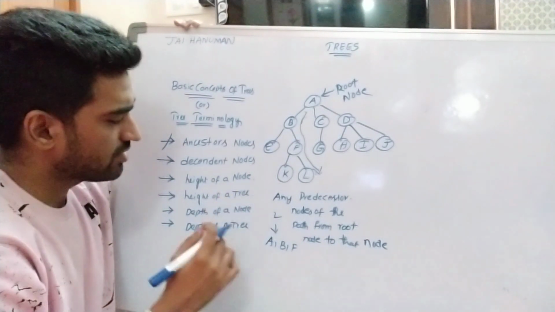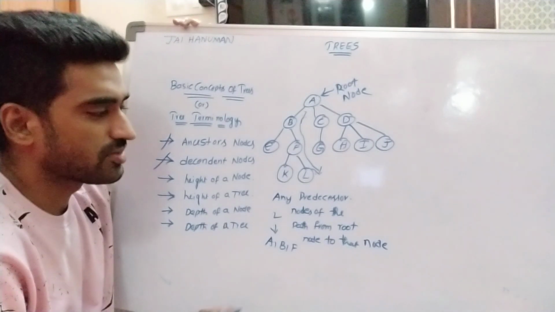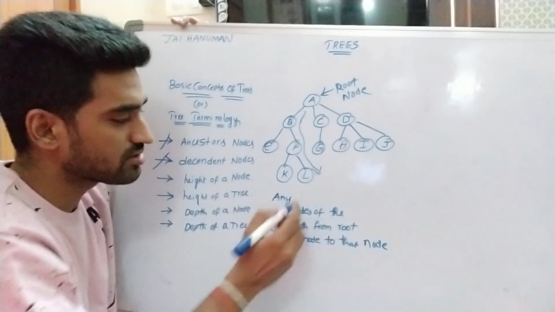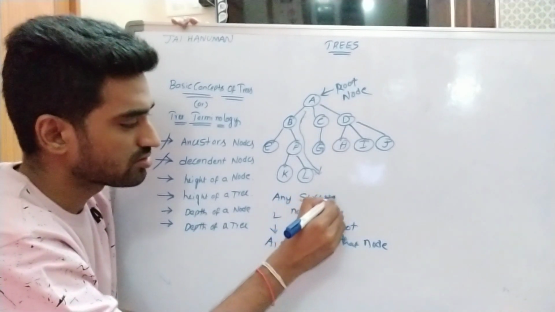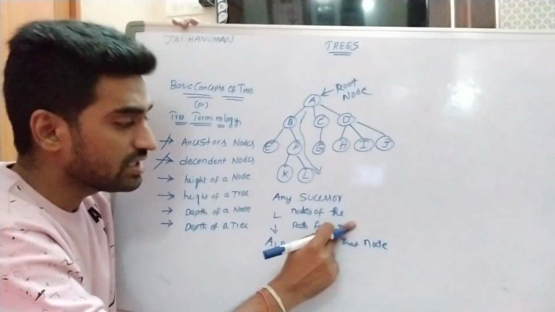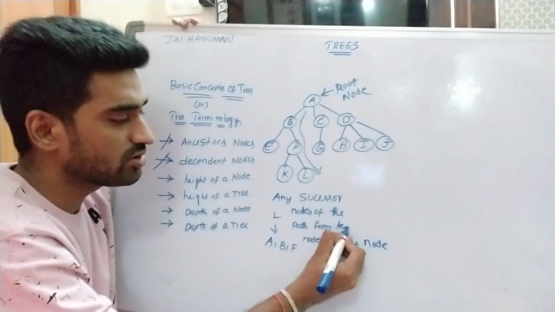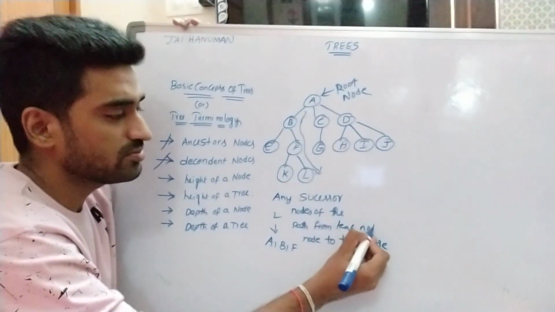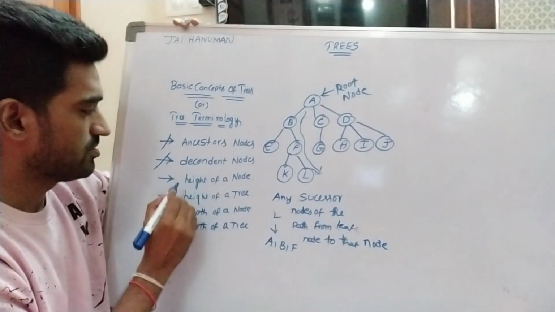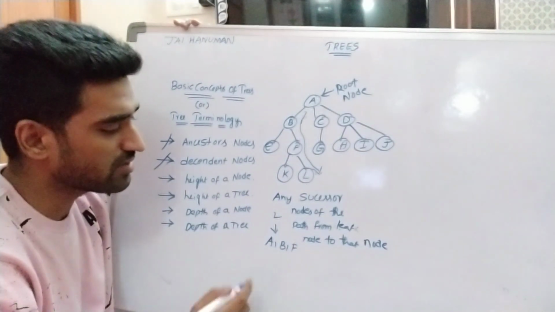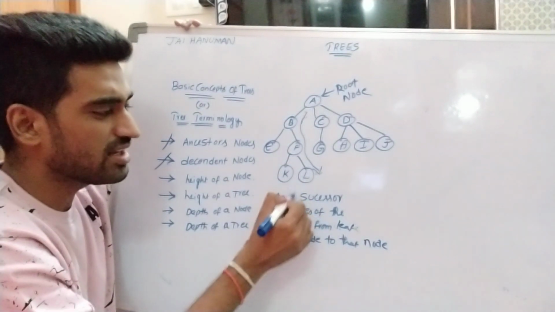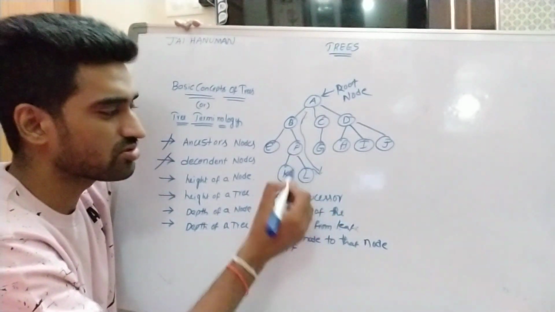Right? Then we are discussing descendant nodes. Any successor nodes of the path from leaf node to that node is called descendant nodes. For example, what are the descendant nodes for L? It does not contain any leaf nodes, so there are no descendant nodes for node L.